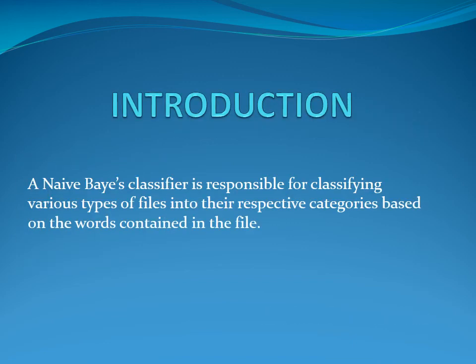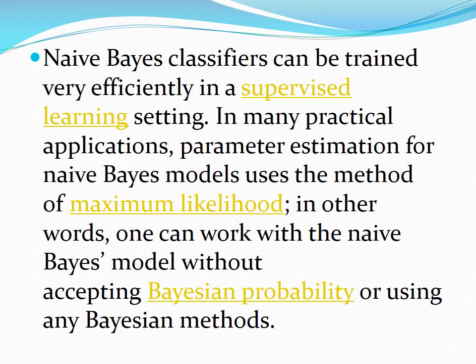A Naive Bayesian classifier is responsible for classifying various types of files into their respective categories based on the words contained in the file. It can be trained very efficiently in a supervised learning setting. In many practical applications, parameter estimation for Naive Bayes models uses the method of maximum likelihood. In other words, one can work with the Naive Bayes model without accepting Bayesian probability or using any Bayesian methods.